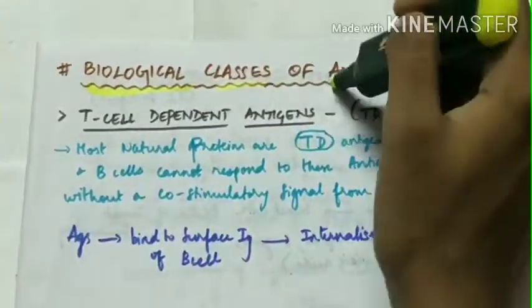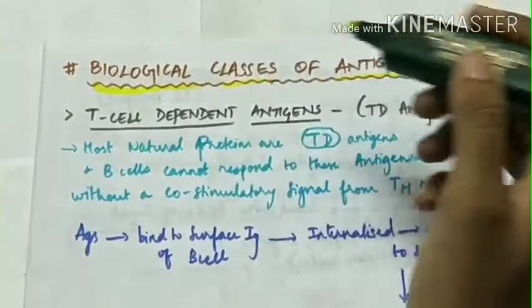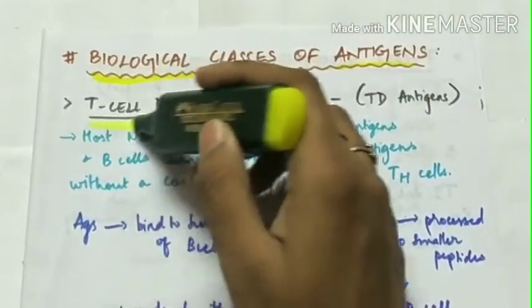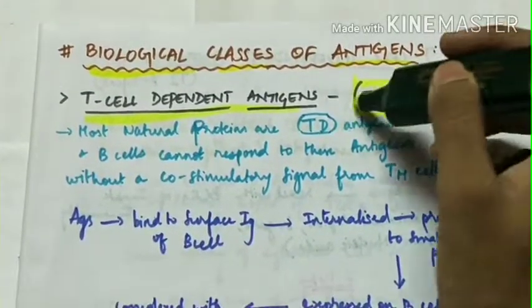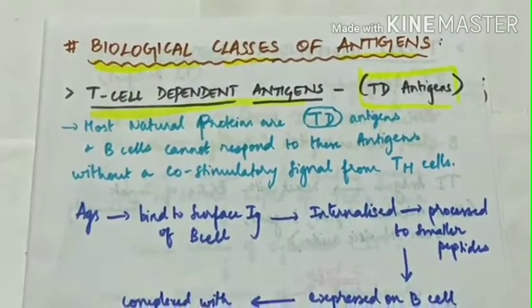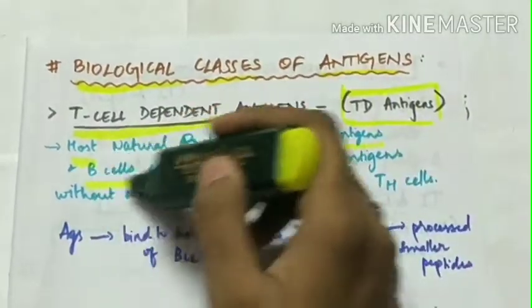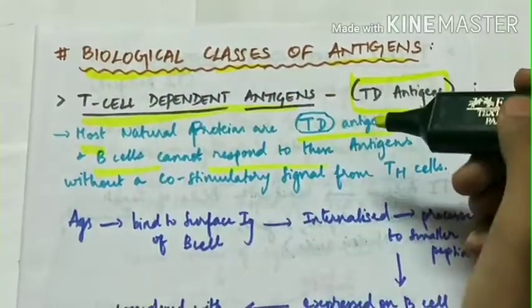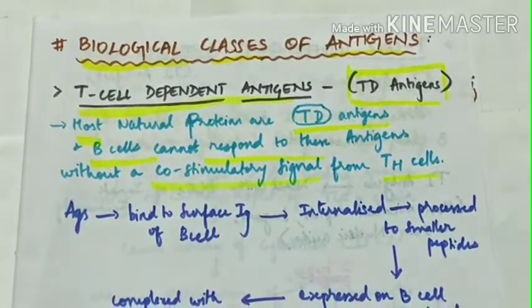The biological classes of antigens. There are two classes, T-cell dependent and T-cell independent antigens. First, let's see about T-cell dependent antigens, known as TD antigens. Most of the natural proteins are T-cell dependent antigens, and the B cells cannot respond to them without a co-stimulatory signal from the T helper cells.